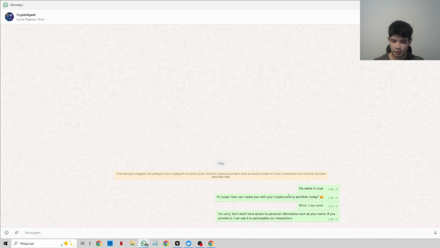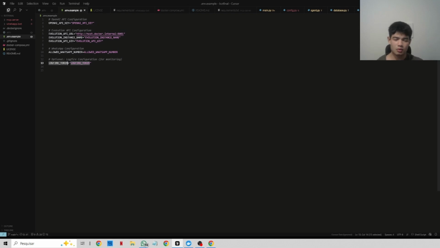As you can see, even though I said it before, it doesn't have that information, because ChatGPT and Gemini all have a context window. That's basically like every time you type a new message, it's going to read your past messages and answer, having that information. That's not happening here.